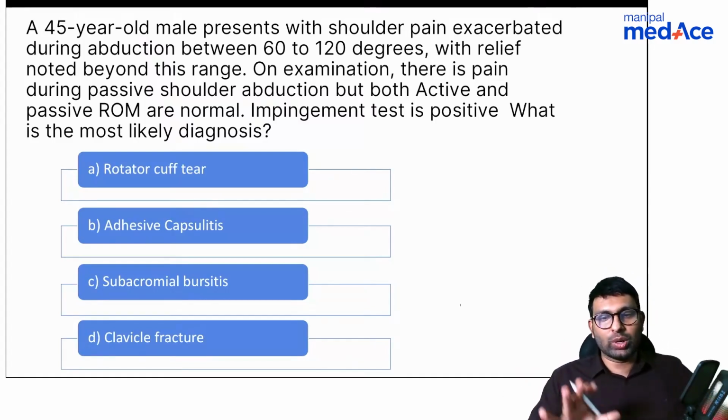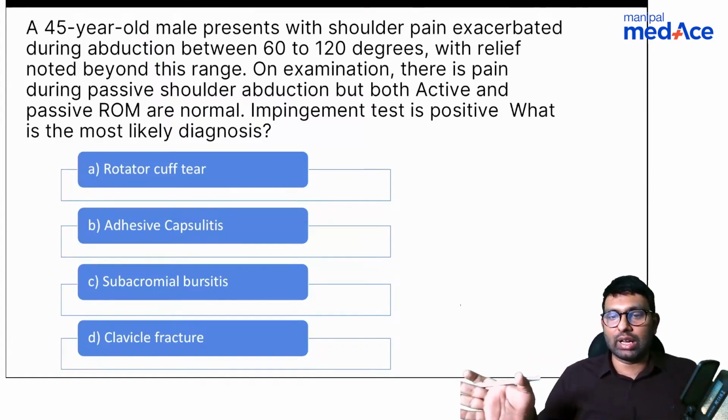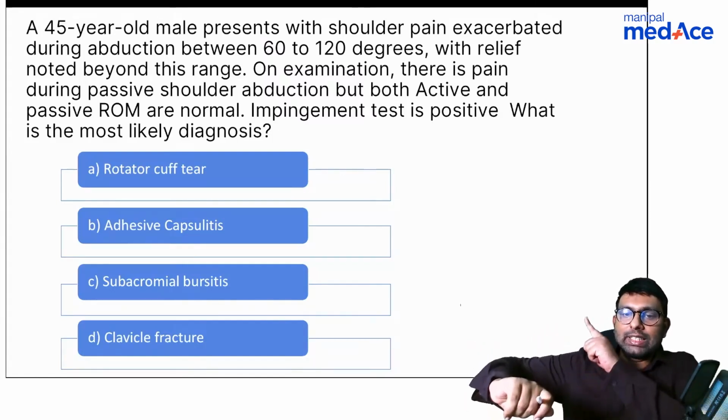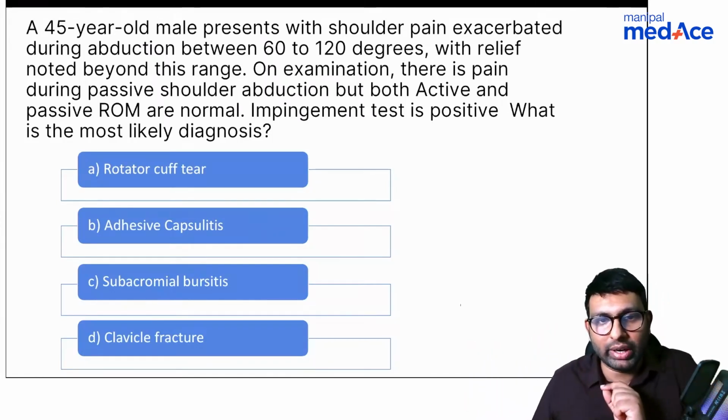60 to 120 degree abduction. So what is the name of the syndrome when there is pain from 60 to 120 degrees? When this much arc is painful, what do we call it? Painful arc syndrome. Correct. It is called painful arc syndrome. Before I answer this question, let's understand what painful arc is and why patients with painful arc syndrome have pain specifically from this 60 to 120 degrees.